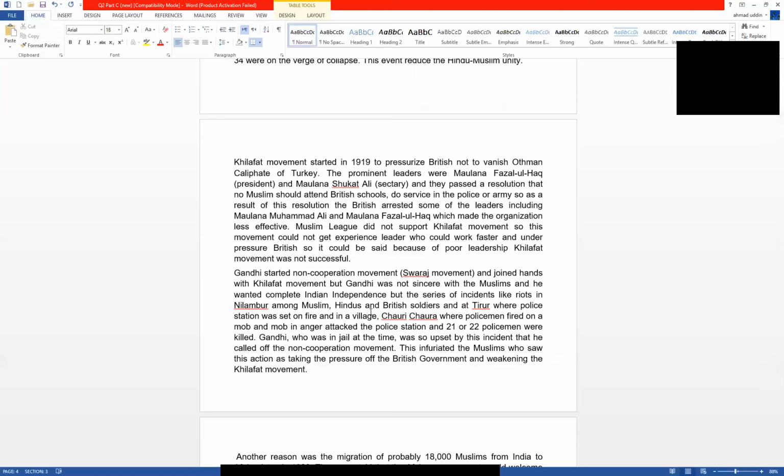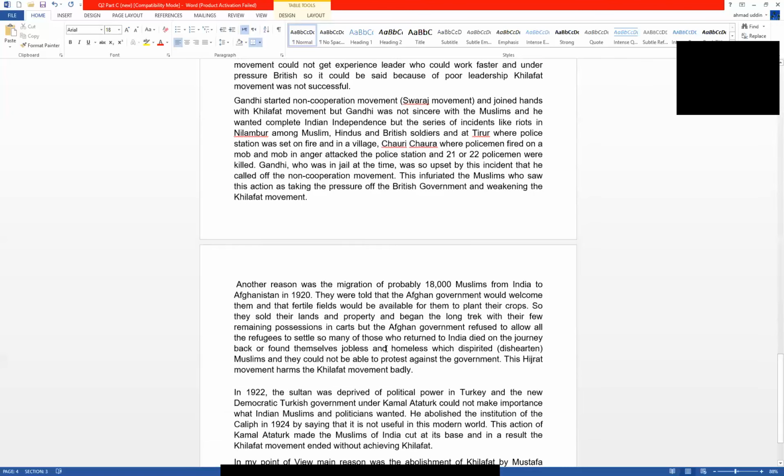Gandhi started the non-cooperation movement and joined hands with the Khilafat movement. But some events broke Hindu-Muslim unity. One was the Chauri Chaura incident, in which a mob attacked a police station and burned it, in which 21 policemen died. Because of that event, Gandhi withdrew his non-cooperation movement. So the Khilafat movement was badly affected by it. Why was it affected? Because the main source of support was the Hindus in India. When they left, the movement became less effective.